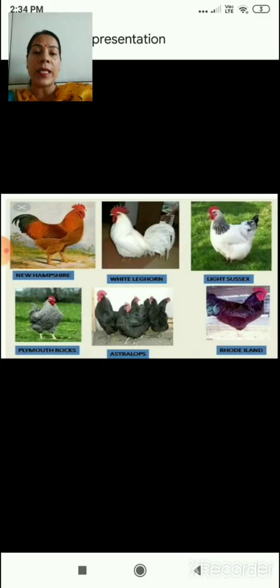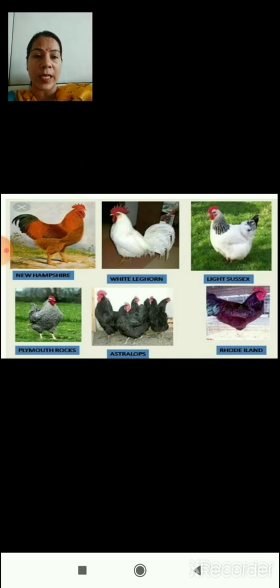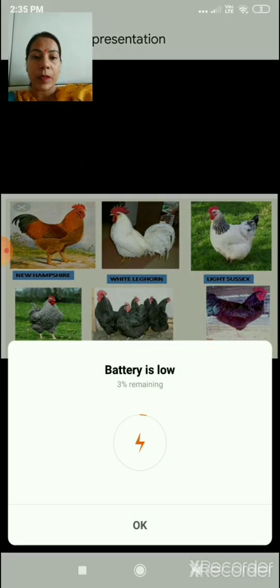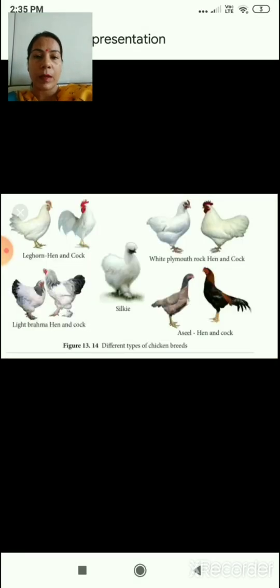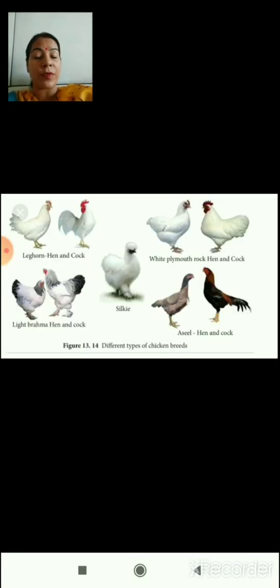Now in this slide again you will see many different breeds of these hens. Here also different types of chicken breeds are shown: Leghorn, in which hen and cock are shown, and White Plymouth Rock hen and cock, and Light Brahma hen and cock, then Silky, and then Asil hen and cock.